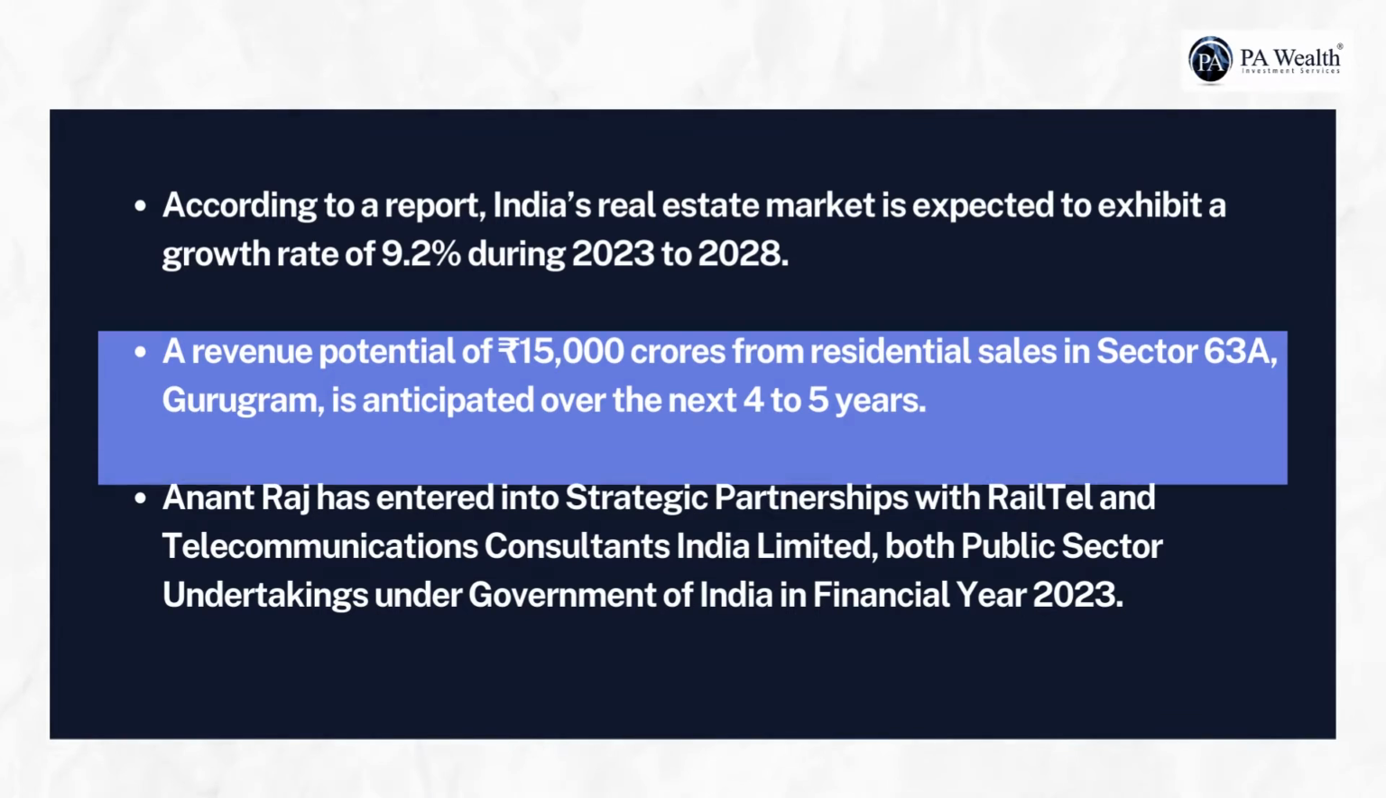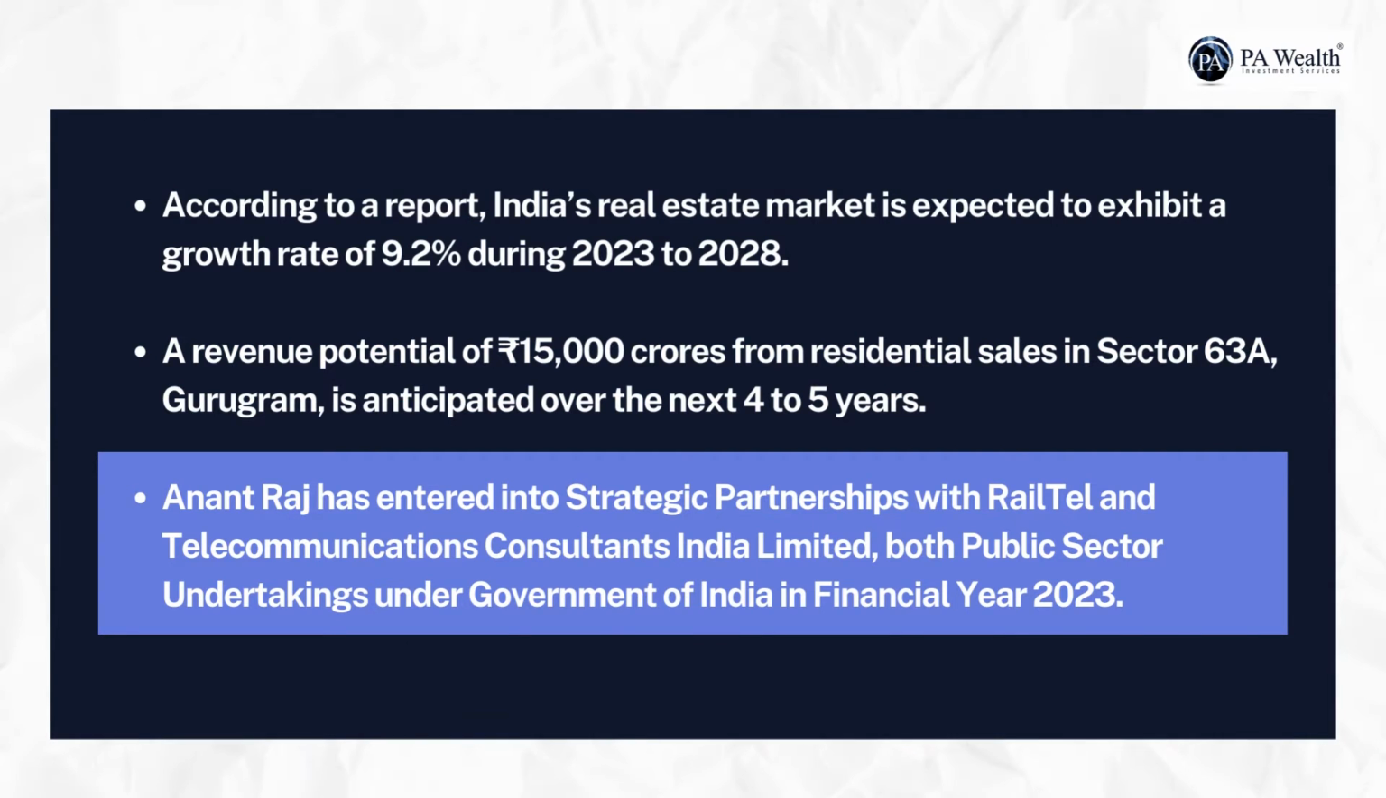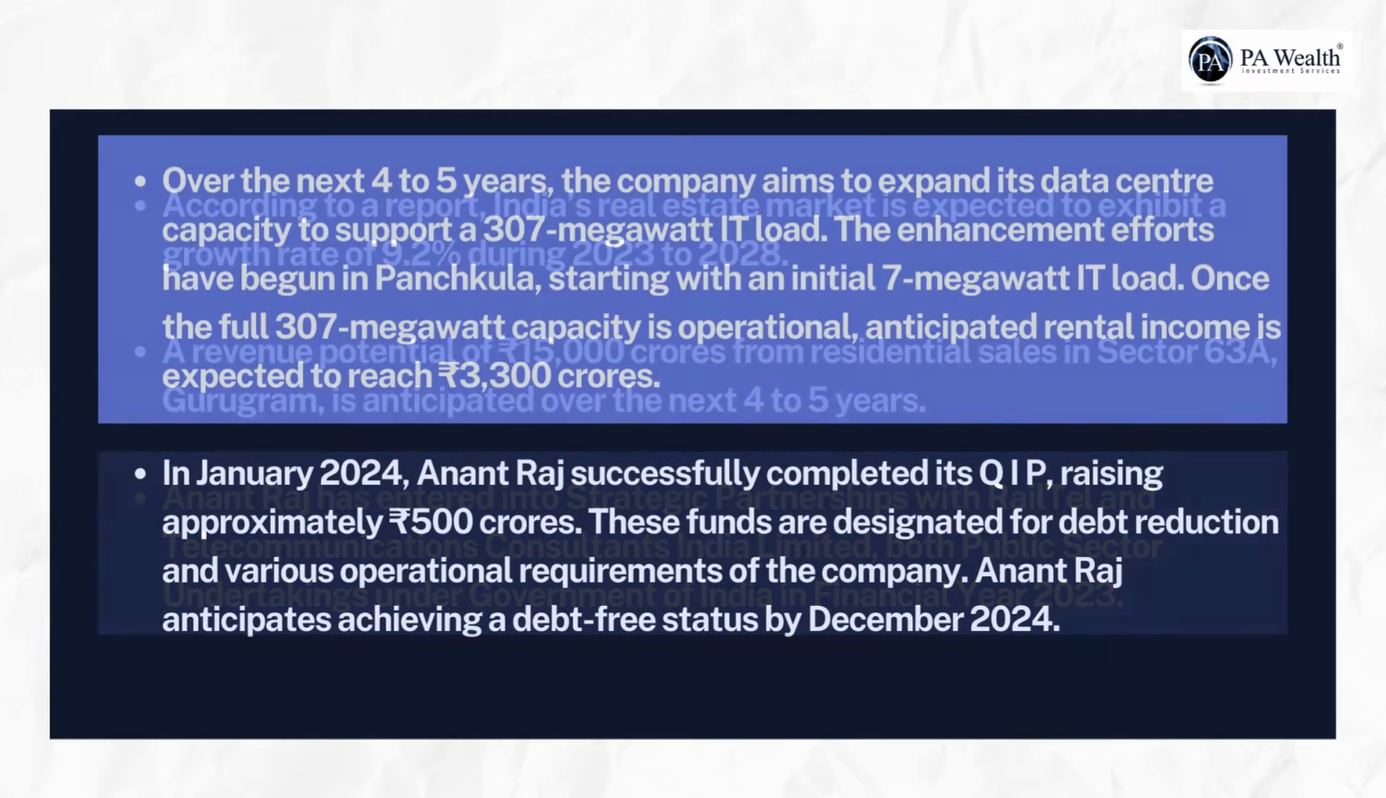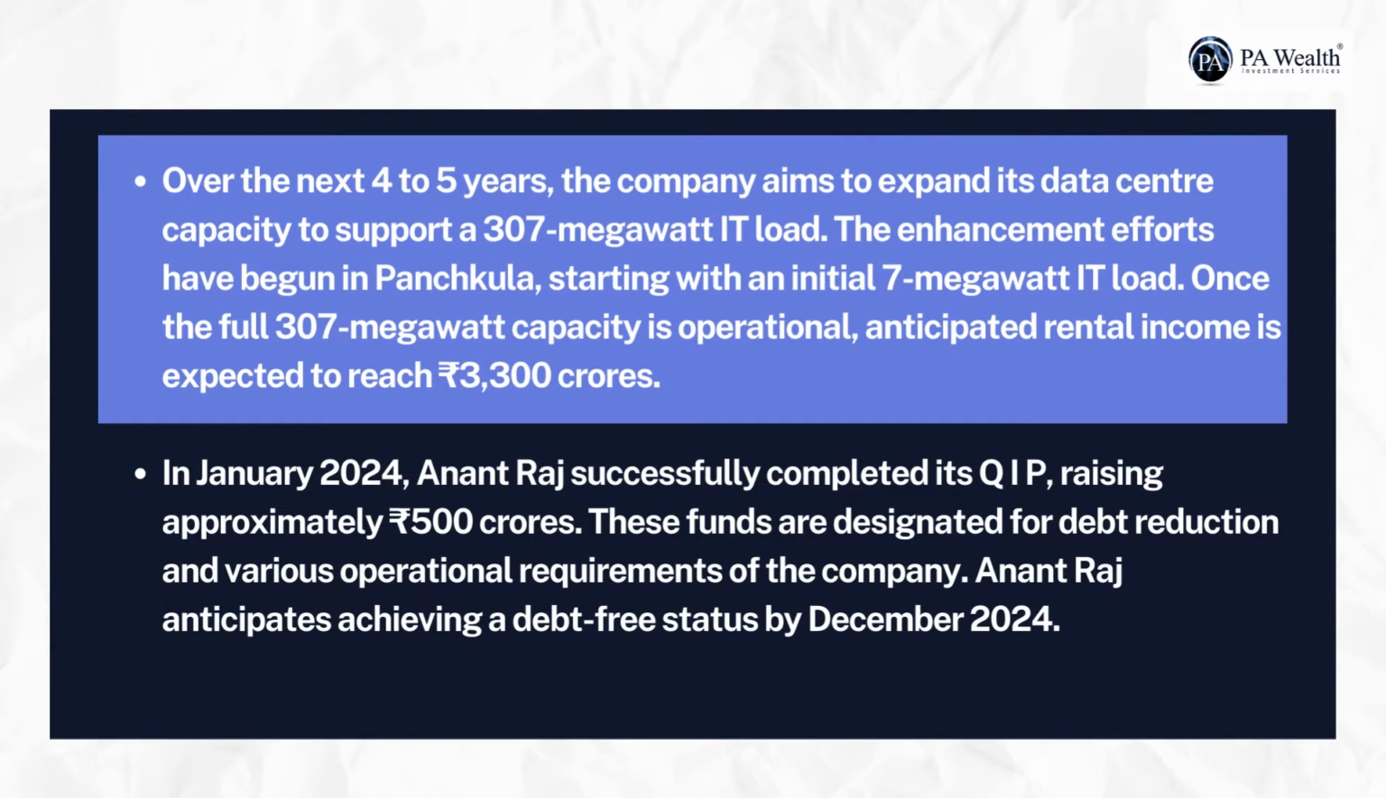Anant Raj has entered into strategic partnerships with RailTel and Telecommunications Consultants India Limited, both public sector undertakings under Government of India in financial year 2023. Over the next 4 to 5 years, the company aims to expand its data center capacity to support a 307 megawatt IT load. The enhancement efforts have begun in Panchkula, starting with an initial 7 megawatt IT load. Once the full 307 megawatt capacity is operational, anticipated rental income is expected to reach 3,300 crore rupees.